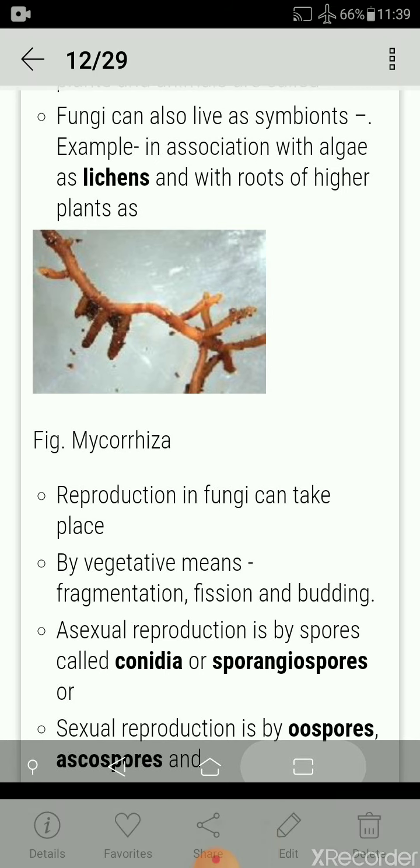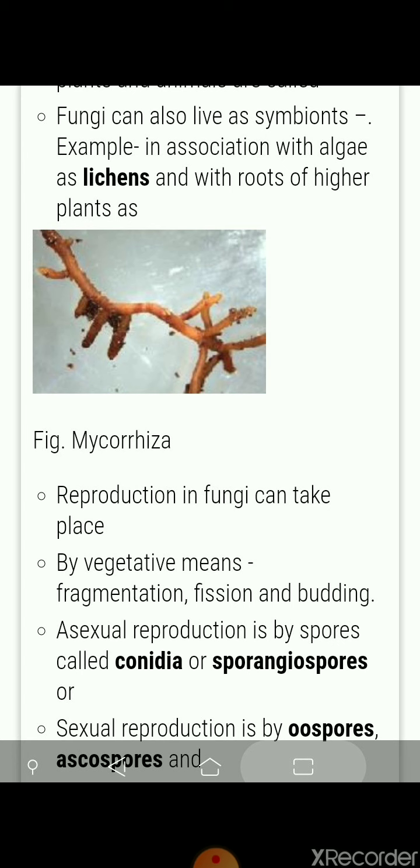And now see, fungi can also live as symbionts. An example is the association of algae with fungi, that is lichens. Somewhere you will also see a different pronunciation, but they are called lichens. And with the roots of higher plants, you have also seen mycorrhiza. So when the fungus associates with the roots of higher plants, it becomes mycorrhiza. Okay. So reproduction in fungi can take place in several ways.